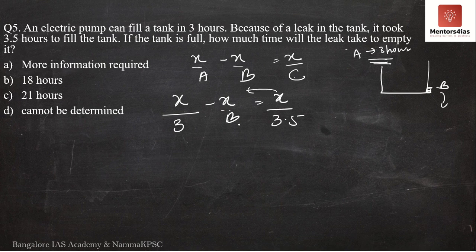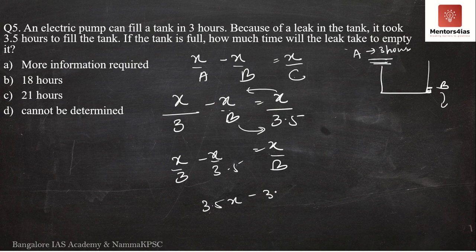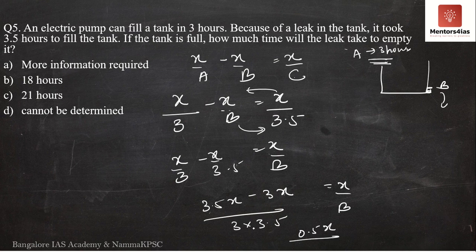I'll take this to the left hand side, I'll take this to the right hand side over here. So I get x by 3 minus x by 3.5 is equal to x by b. Okay, LCM: 3.5x minus 3x divided by 3 into 3.5 is equal to x by b. 3.5x minus 3x is what? Nothing but 0.5x by 3 into 3.5 is equal to x by b.